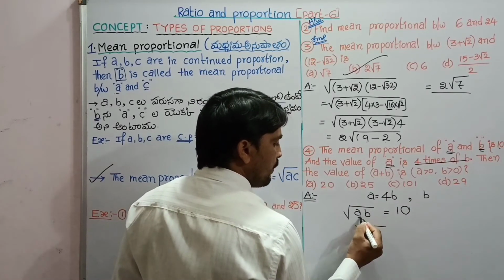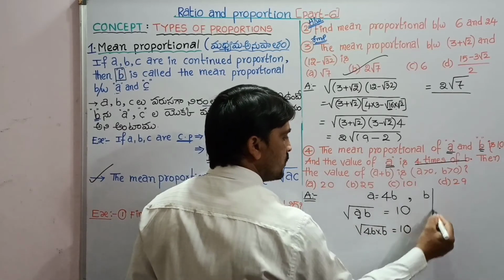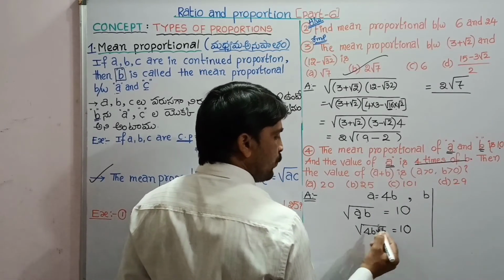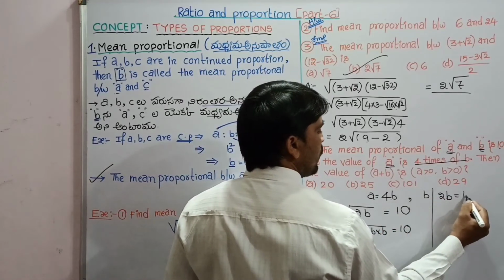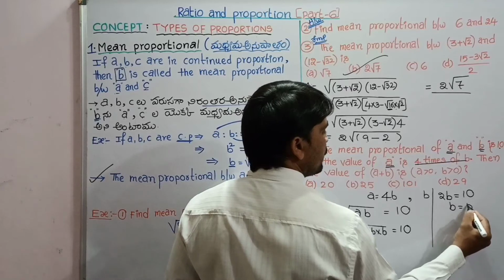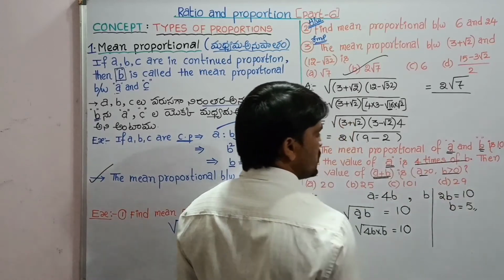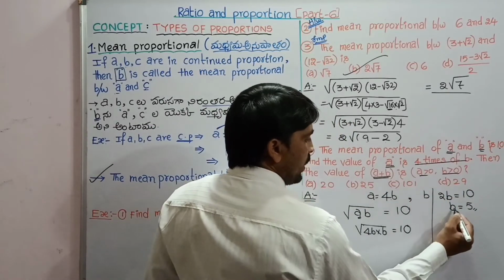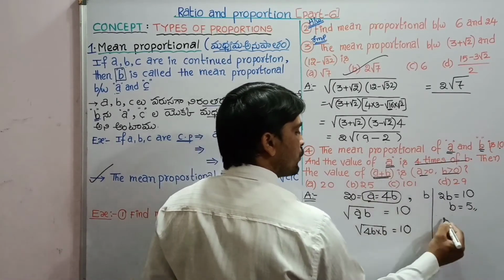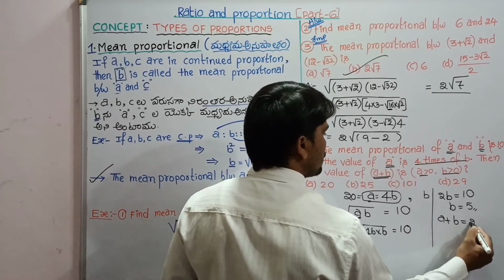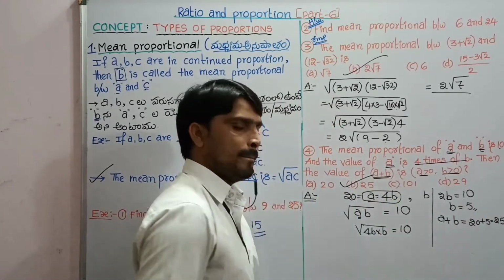That is under root, substituting the A value, 4B into B equals 10. That is 4B square. Under root 4 means 2, and the root of B square gets cancelled, we get B. 2B equals 10, then B equals 5. But we have to find the value of A plus B, where A and B are both positive, that is greater than 0. So if B equals 5, then what is the A value? A value is 4 5s, that is 20. We have to find A plus B, that is A value 20 plus B 5 equals 25. So the answer is B.